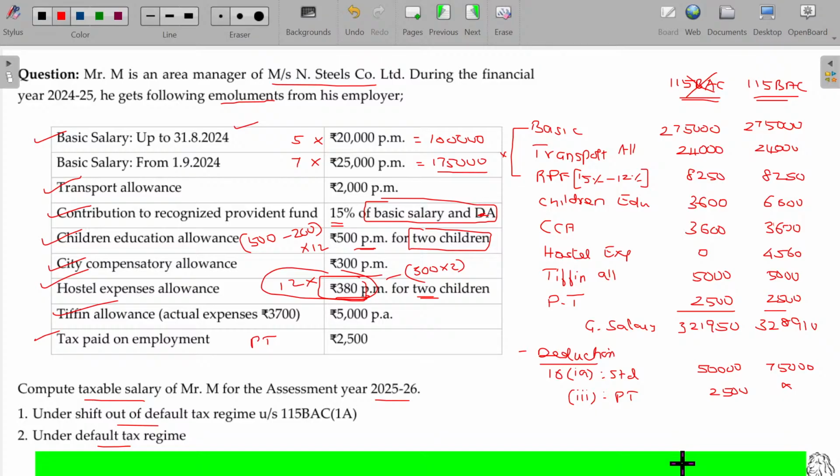Sir, can I calculate the tax under both the tax regime and find which is the cheaper one and go for that one? Of course, you can do so. If you find that default tax regime is cheaper, you go for that. Or if you find optional tax regime cheaper and lower tax, then you can go for that one also. Optional, year on year, you can do it. But next year will be the last, I think. So thereafter, it will not be applicable, right? Come on. Tell me the taxable net salary. 2,69,450. And here 2,53,910. Right.